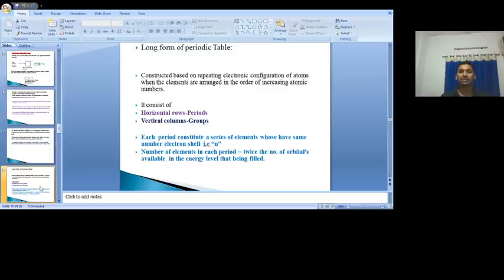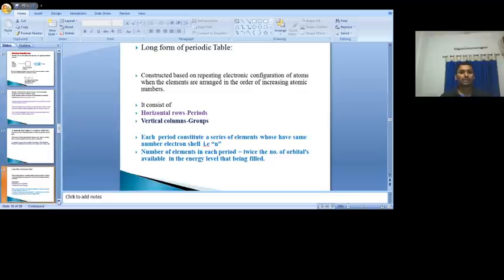So I will give one statement: each period constitutes a series of elements which have the same number of electron shells, that is n. That means each period starts with a new principal quantum number. First we discuss the periods, and after that we discuss the groups.